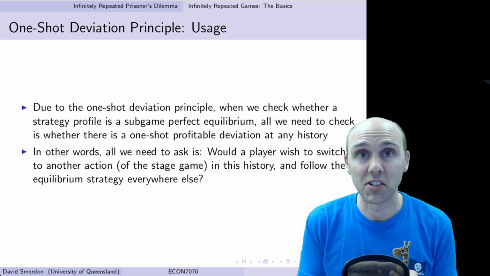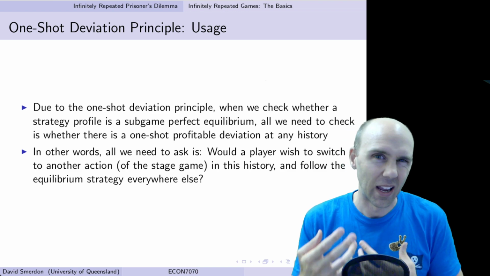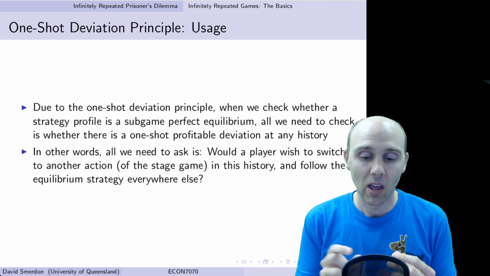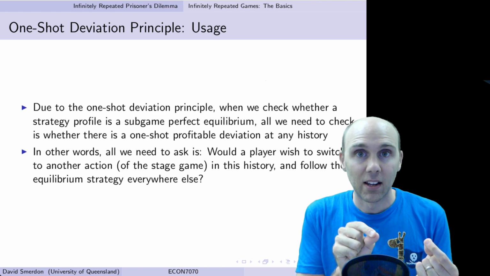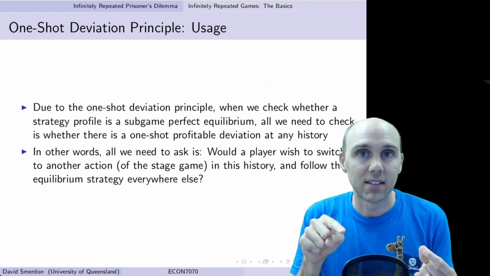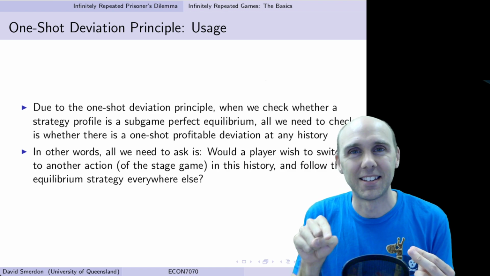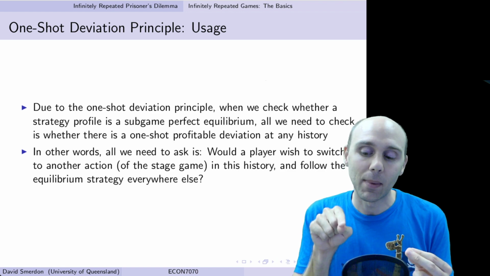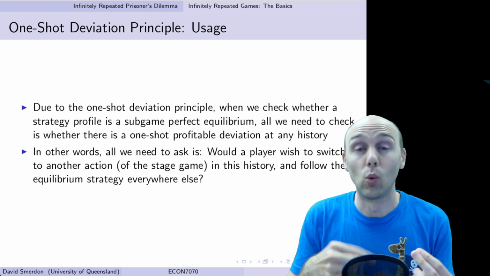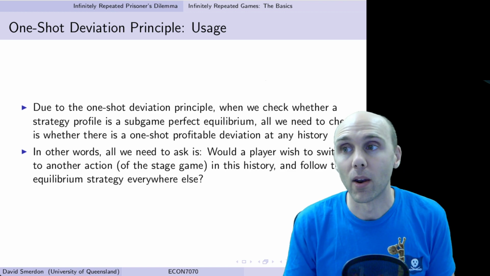So, for example, if we're considering playing D all the time as a potential subgame perfect equilibrium strategy profile, we can look at D, D, D, D, D, then at point T, C, then D, D, D, D, D, and ask ourselves, does it make sense at this point T to deviate to C or not? Or would this player have been better just playing D the whole time? We're looking for that one-shot deviation.